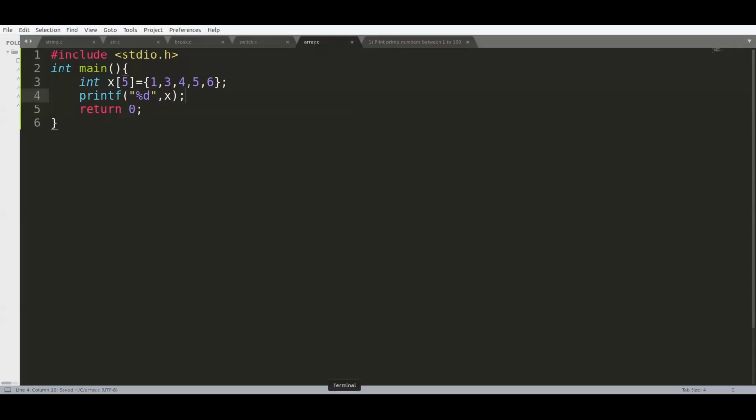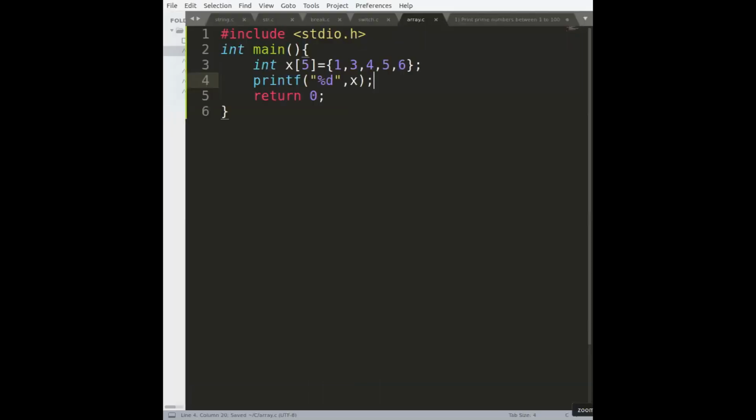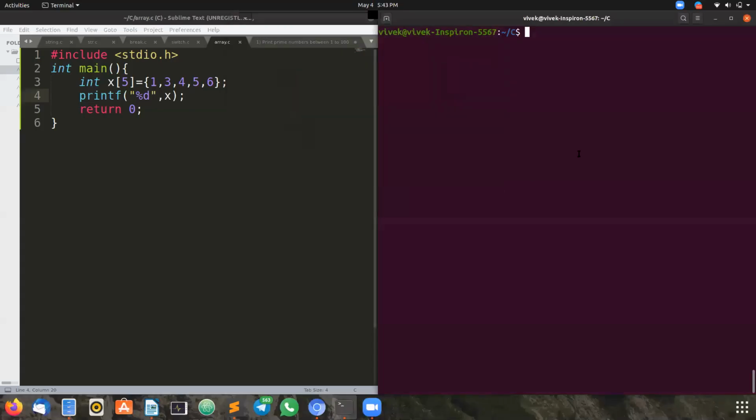x is not a single variable, it's an array. Now what happens? Error. Let's check what the error is, because we need to know about all the errors also.